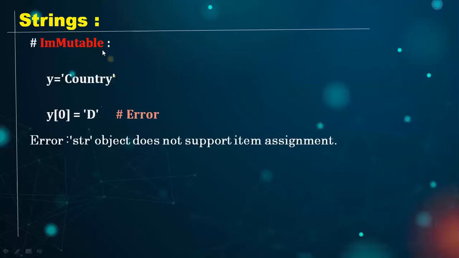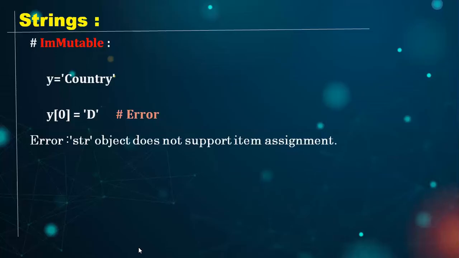Next, strings are immutable in nature. Why? Let's say I have a string country that I have stored in a variable y, and I want to change the first letter of the string country. How to access the first letter? We write the name of the string with the index in square brackets. I'm writing the first letter and trying to assign a new letter to it, that is D. But when I do so, I'll get an error because strings are immutable in nature. We cannot change their value. Now, this was a basic introduction about strings.